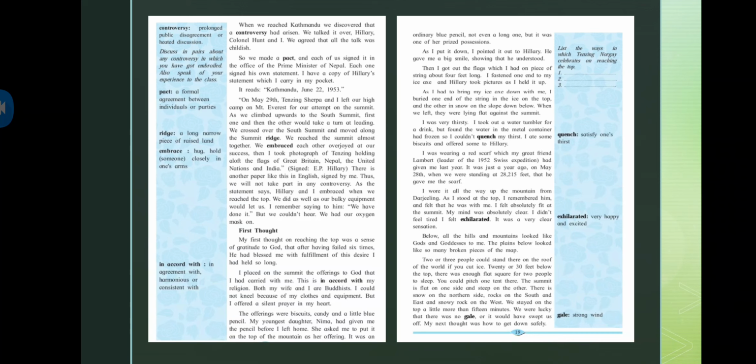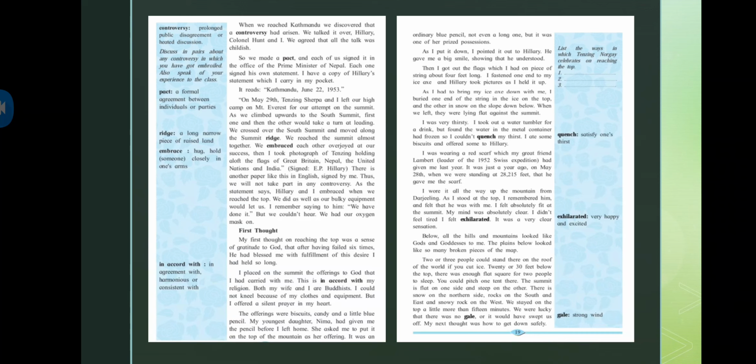We stayed on the top a little more than 15 minutes. We were lucky that there was no gale. Gale means a very strong wind. So what he's saying, we stayed on the summit of Mount Everest somewhere around, more than 15 minutes. And we were very lucky that there was no gale at that time, means no heavy wind. Obviously, if there had been any heavy wind, they wouldn't have been able to stay for a long period, or it would have swept us off.